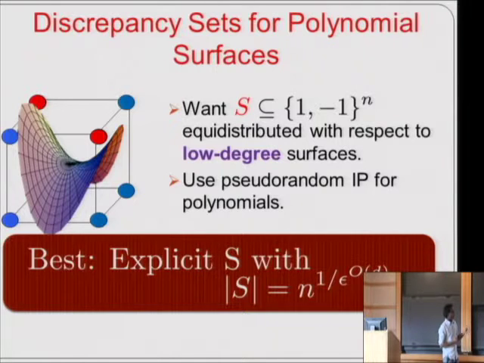In particular, the size is polynomial in n whenever epsilon is a constant. And this is still an exponential improvement over taking the entire hypercube, but it is still far from the construction given by the probabilistic method, which has size polynomial in n and 1 over epsilon.